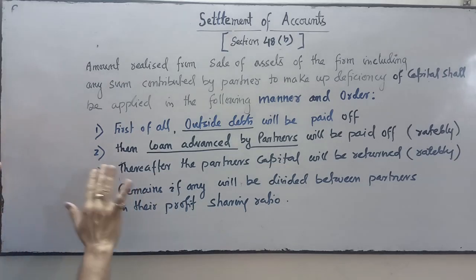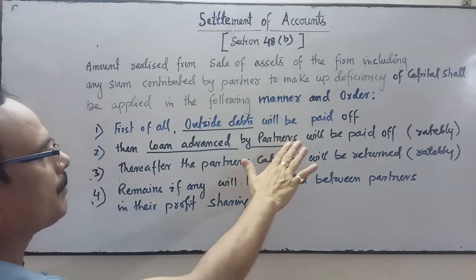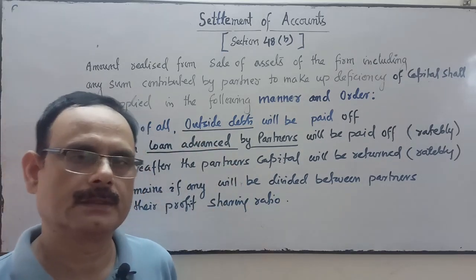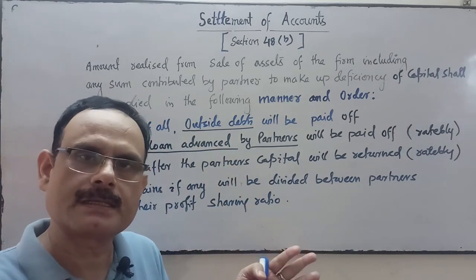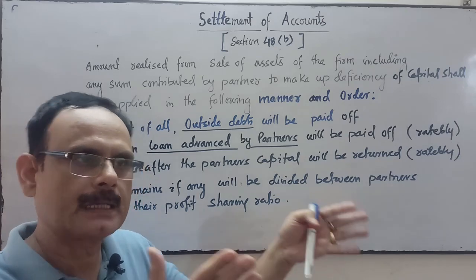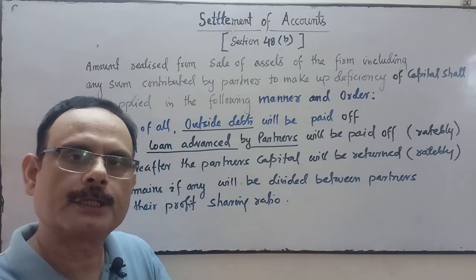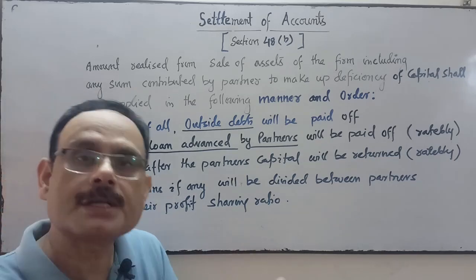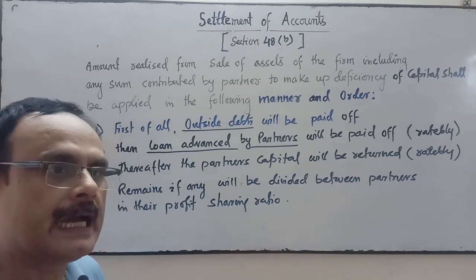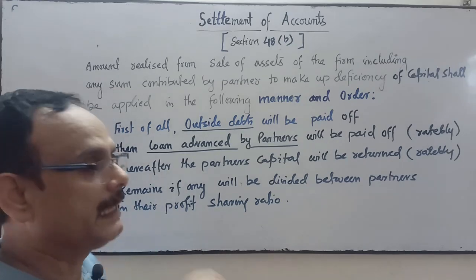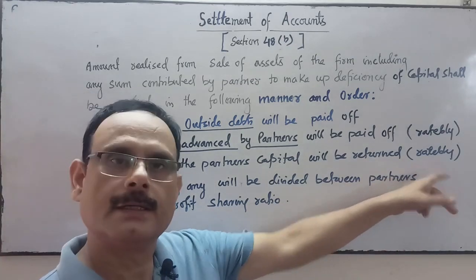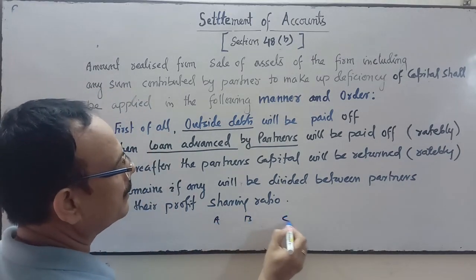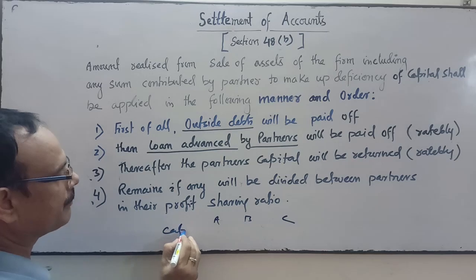Third, thereafter, after the payment of the partner's loan, the partner's capital will be returned. If a sufficient amount is left to pay the partner's capital balance, then we will return the whole amount. If the balance amount is not sufficient to pay the entire capital, then ratably. Suppose we have to pay A, B and C their capital on the date of dissolution.